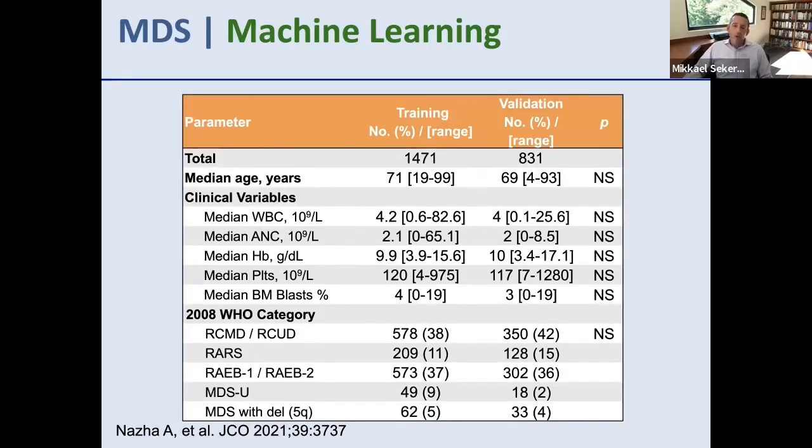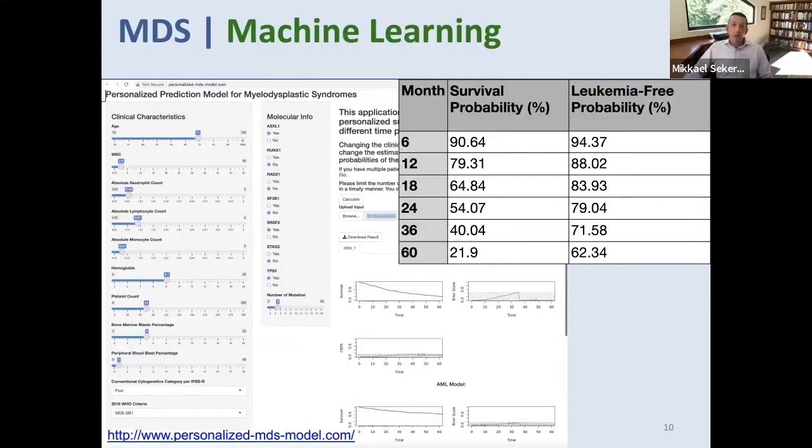We had a training cohort of almost 1,500 patients and a validation cohort of over 800 patients from the Moffitt Cancer Institute. They look to be fairly typical of patients with MDS. And once you enter all of this information in an online platform, it will spit out survival probability and leukemia-free probability at various months after a person is seen.